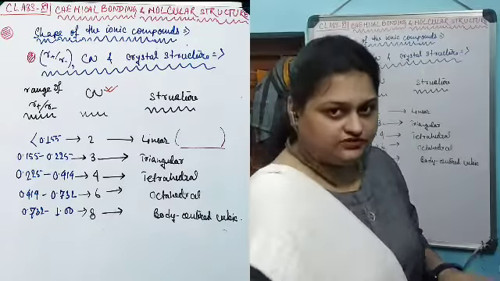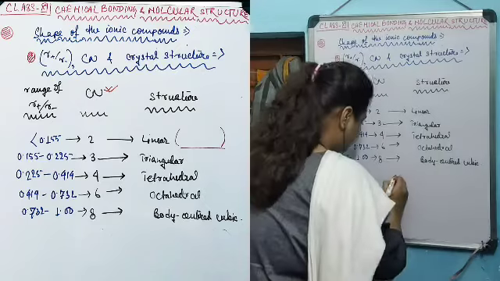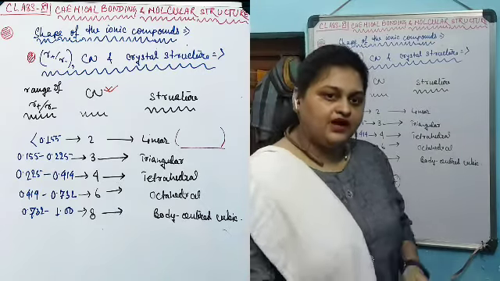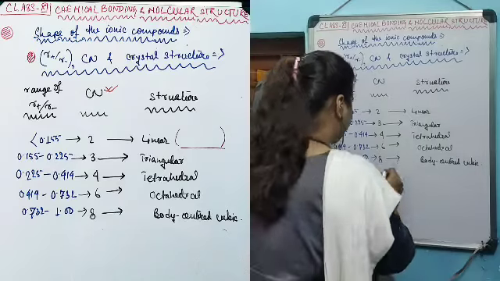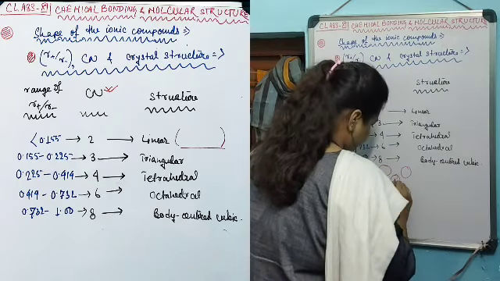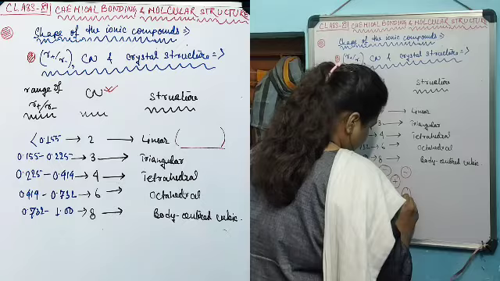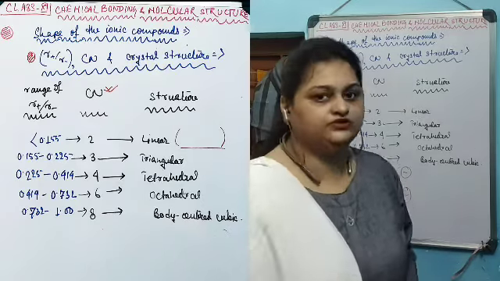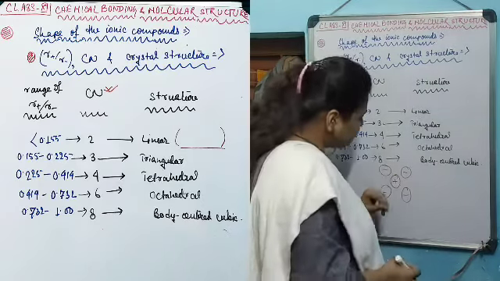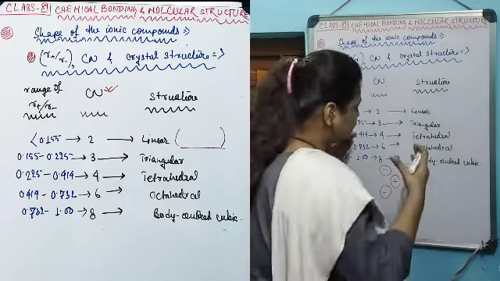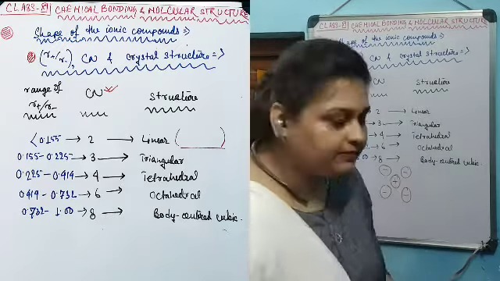Let's try to see diagrammatically how a crystal is formed. Suppose that a cation is placed and 4 anions are placed surrounding it. Now, the size of this cation is comparable with the size of the anion. That's why when it is placed at the center of the 4 anions, the anions cannot get as close to each other.